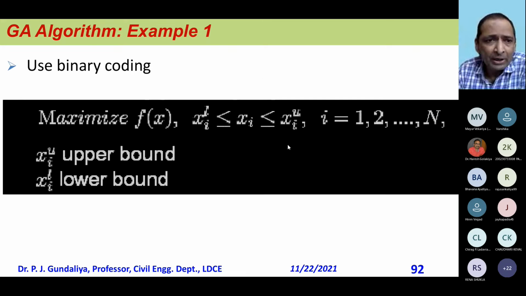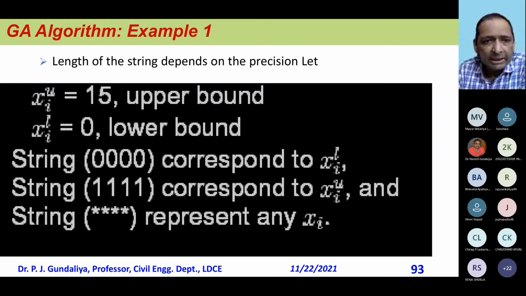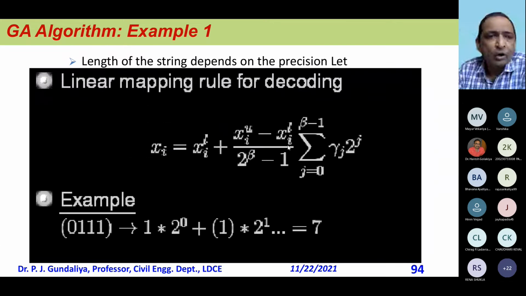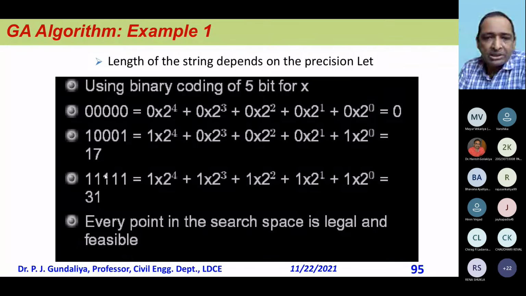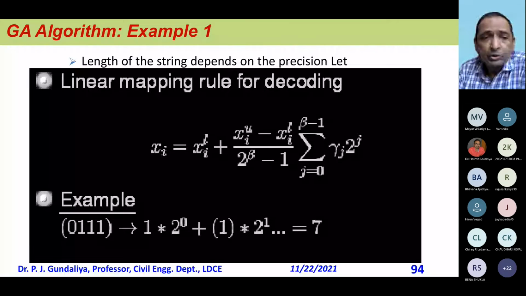Now I have to find it out with binary coding first. I have to see that my coding will represent 0 and 31. So this particular length of string I require, and the fitness function goes into a 5-bit string. This is a 5-bit string that you can find by this rule: how many bits you require for the maximum value which is going to be contained by the objective function.